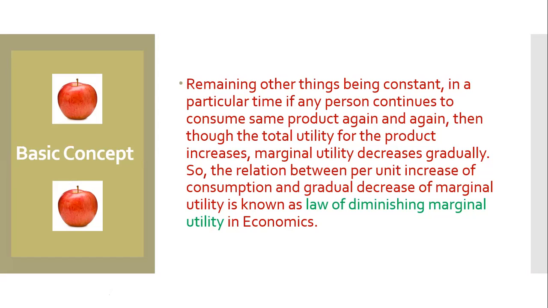That is, the product should be homogeneous in every unit of consumption. As the product is the same type, continuously we get less satisfaction as we take the same product again and again, successively, so our satisfaction or marginal utility gets lesser.